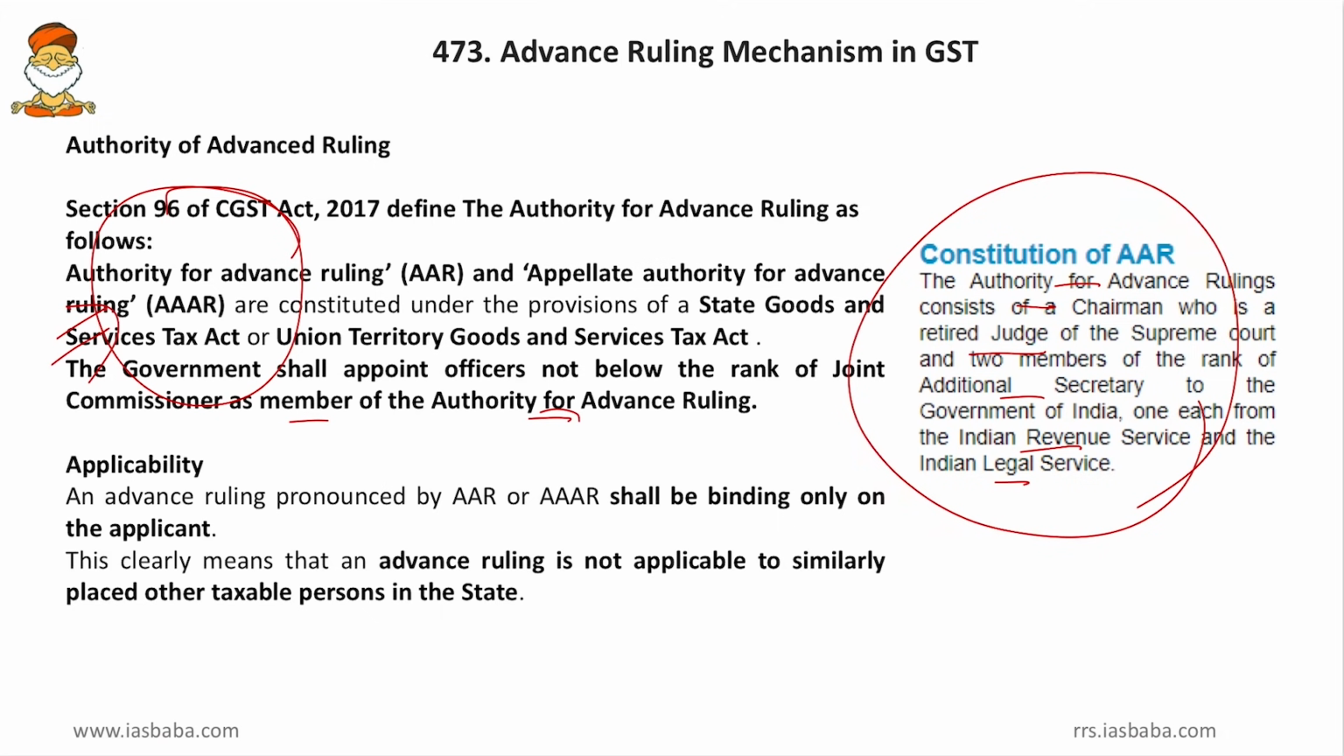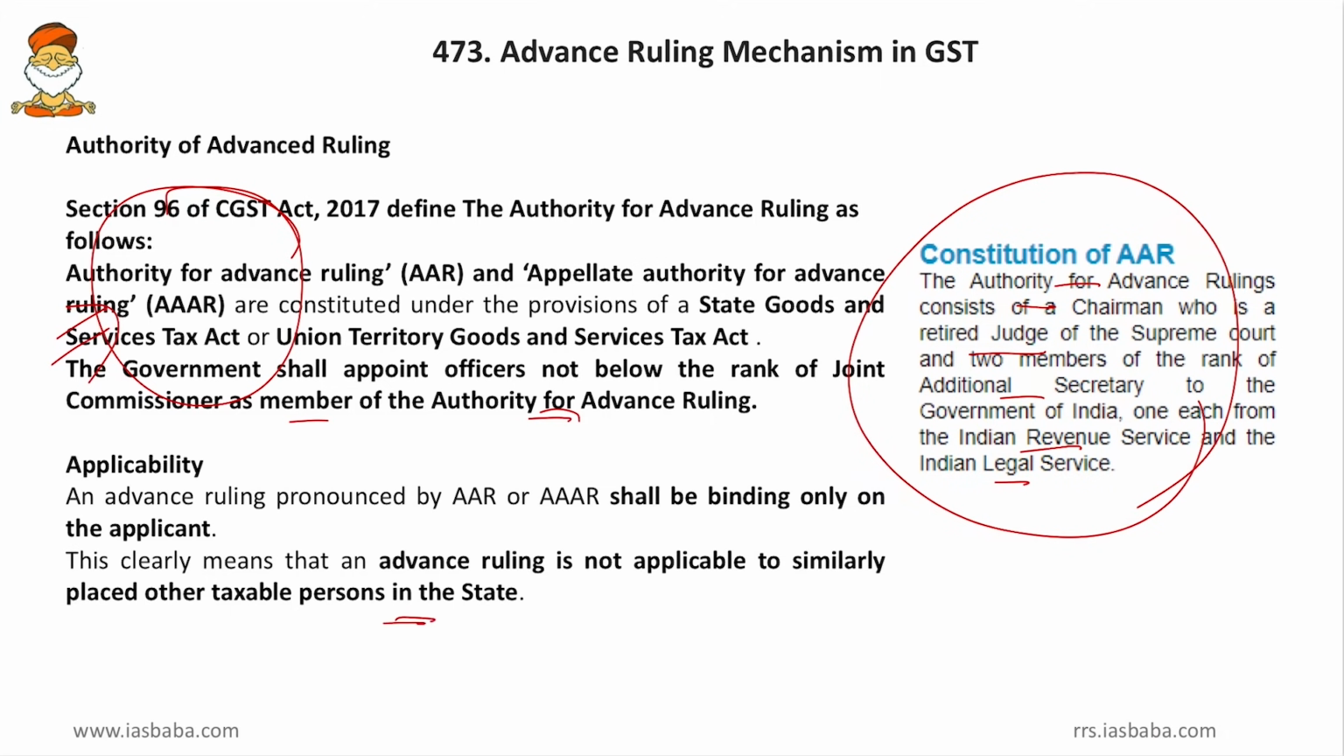Then applicability. An advance ruling pronounced by the authority for advance ruling or the appellate authority for advance ruling shall be binding only on the applicant. This clearly means that an advance ruling is not applicable to similarly placed other taxable persons in the state. So this ruling is specific to the applicant.